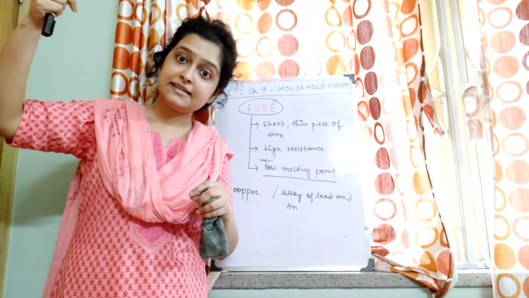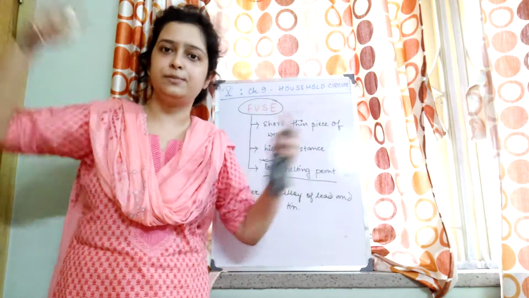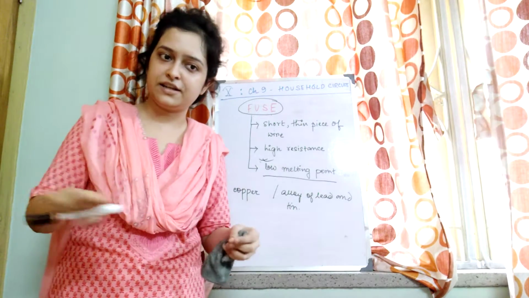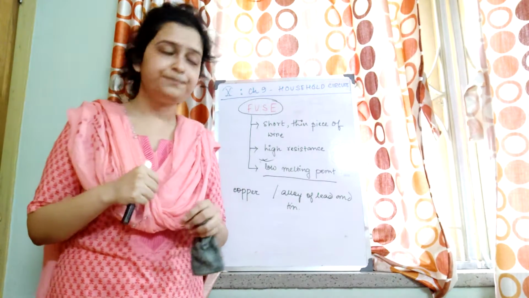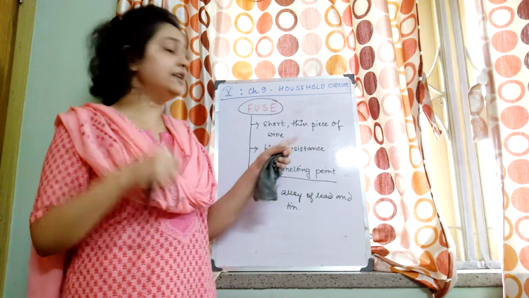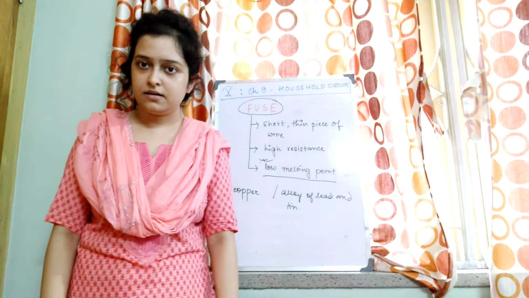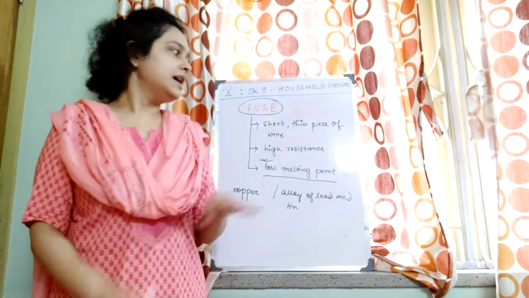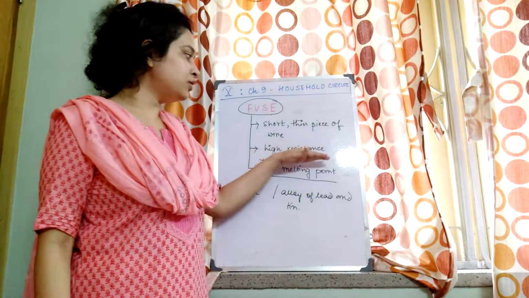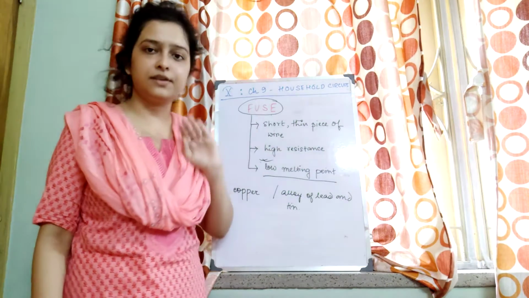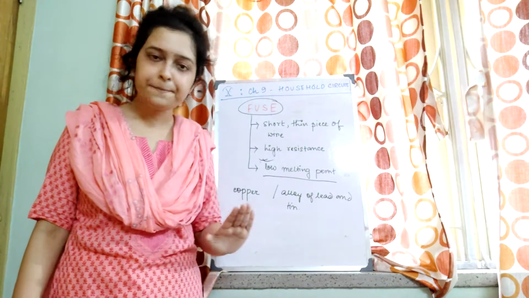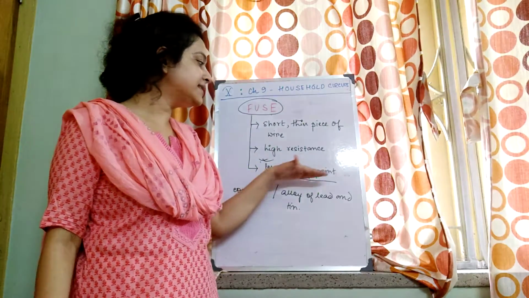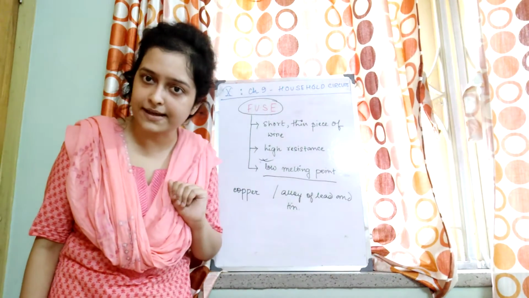So in that case, what will happen? A huge amount of heat will be produced, a lot of electrical energy will be wasted, and also for that we need even higher resistance. So that's why an optimum amount of high resistance is required. And also a low melting point fuse wire is required.